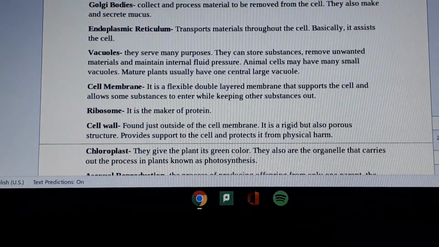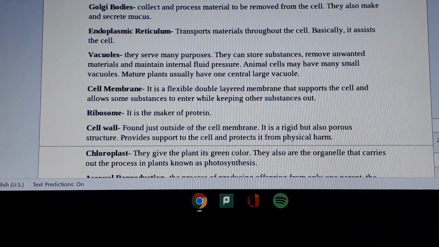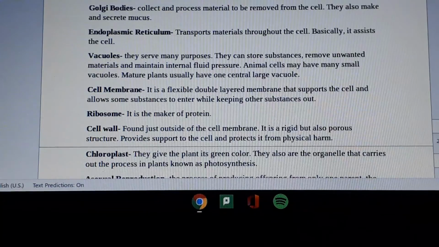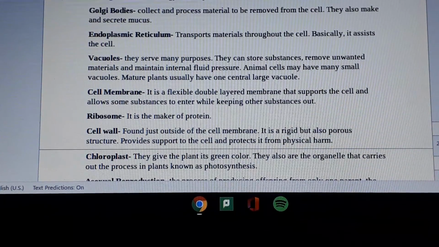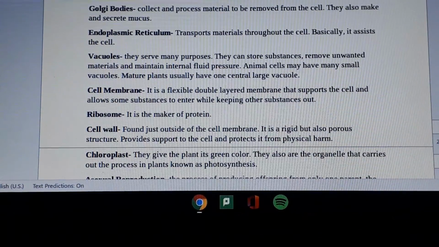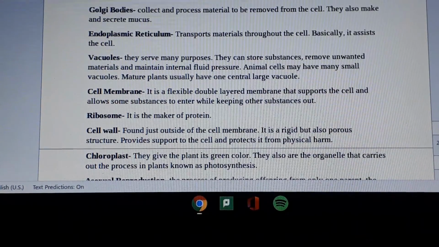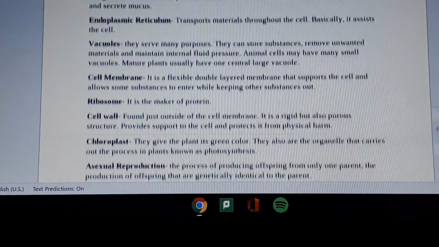Cell membrane: it is a flexible, double-layered membrane that supports the cell and allows some substances to enter while keeping other substances out. Ribosome: it is the maker of protein. Cell wall: found just outside of the cell membrane, it is a rigid but also porous structure. It provides support to the cell and protects it from physical harm.